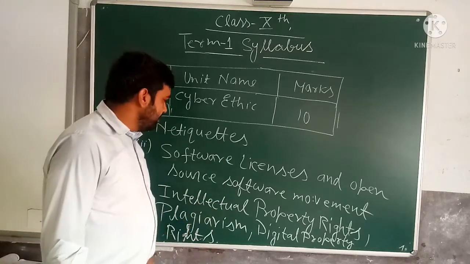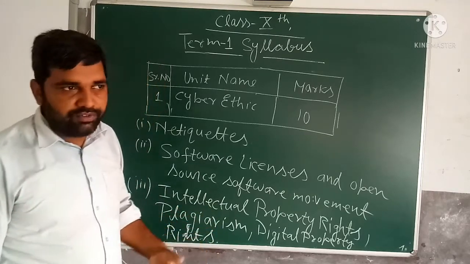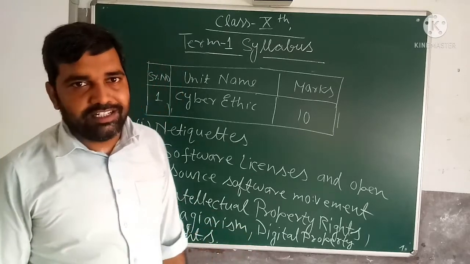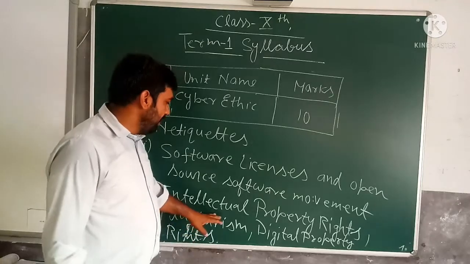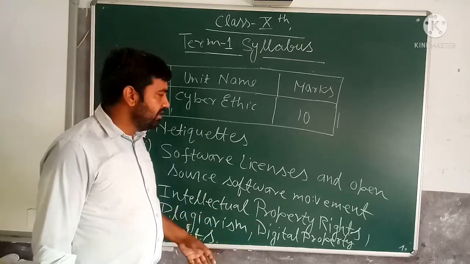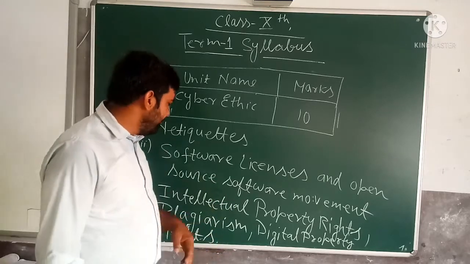Intellectual property rights means many property rights are there. If you have made a new software, you can go for the patent. That is an intellectual property right. You can register in the concerned department for taking the patent. So other companies, other software engineers cannot make such type of software.